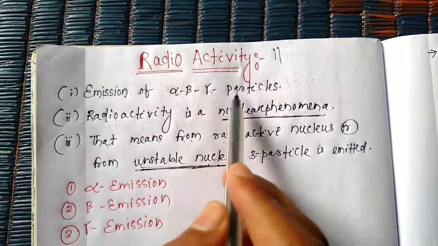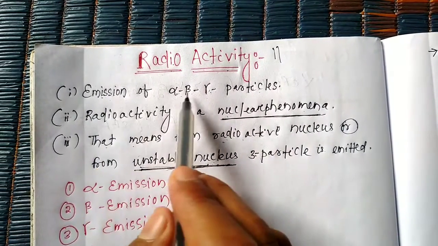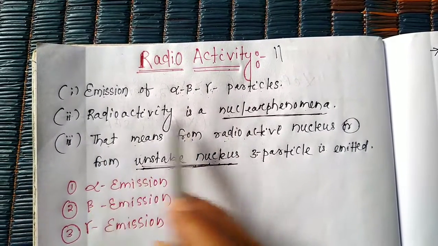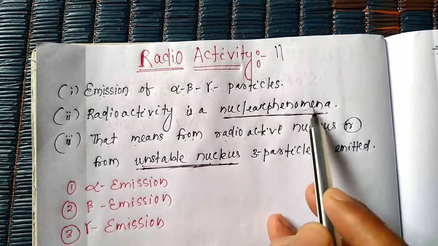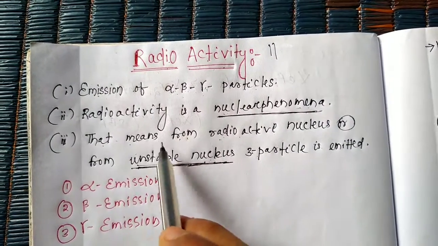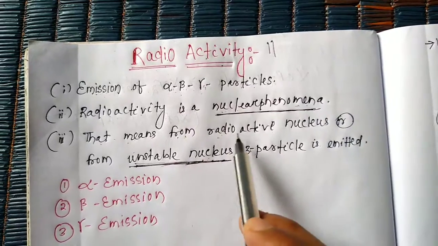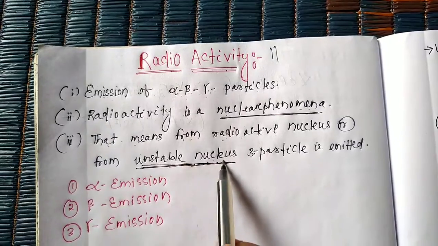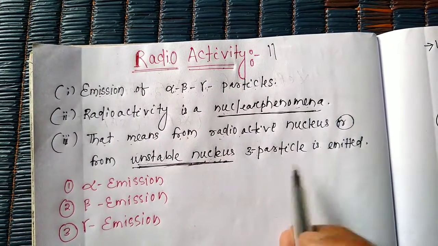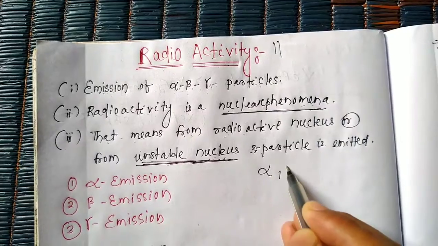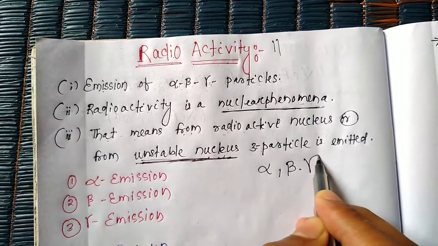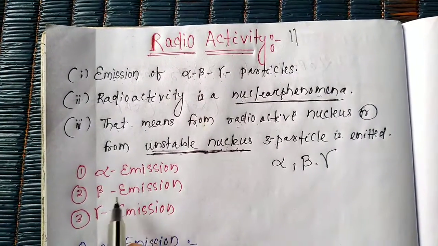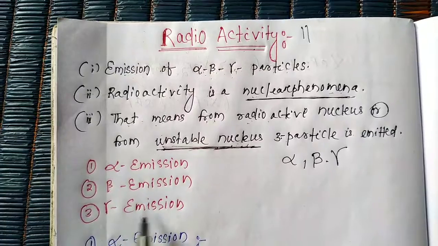Again, I refresh. Emission of alpha, beta, gamma particles. This is radioactivity. Radioactivity is a nuclear phenomenon. What is a nuclear phenomenon? It means that from a radioactive nucleus or from an unstable nucleus, 3 particles are emitted. These 3 particles are alpha, beta and gamma. So we will now read about alpha emission, beta emission and gamma emission.